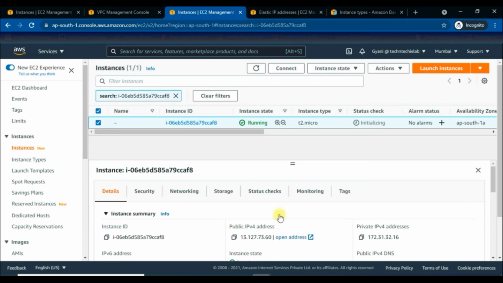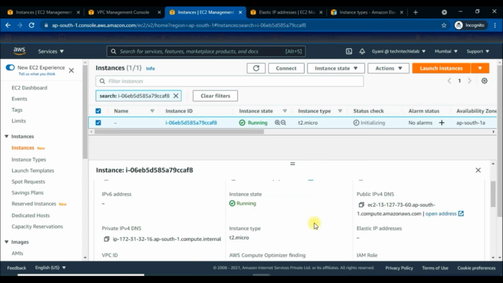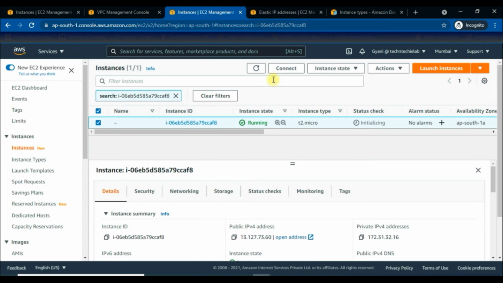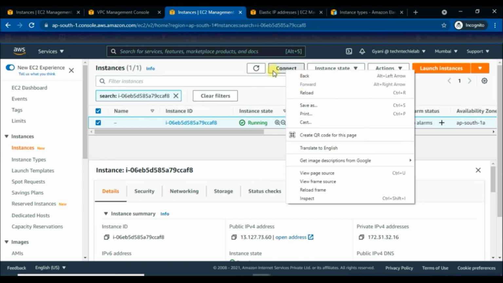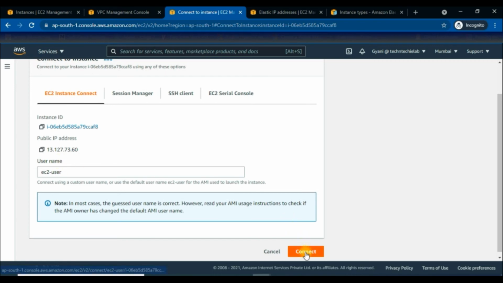stored on EC2. Now, when a hibernated instance is brought up, it boots up and the OS reads the contents of the RAM from the EBS volume, and it resumes the processes earlier frozen to their initial state. So let's connect to our instance using the EC2 Instance Connect, and I'm going to connect right now.